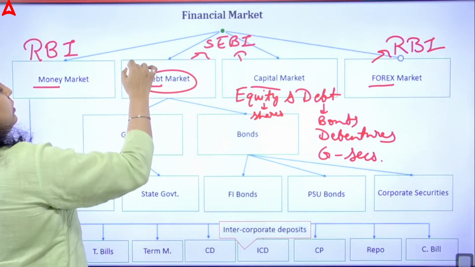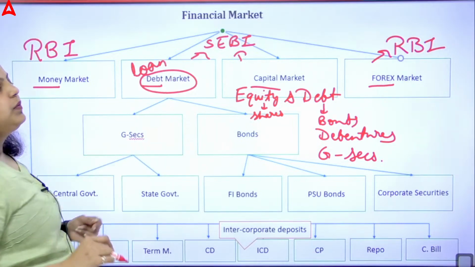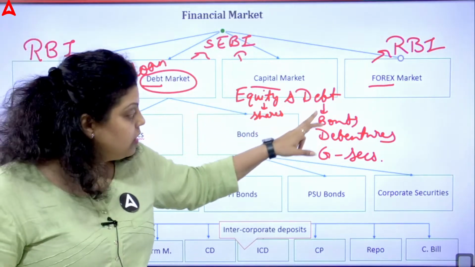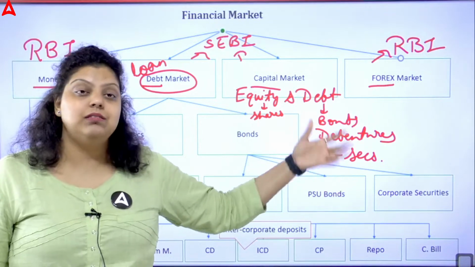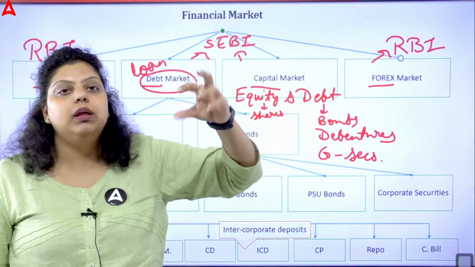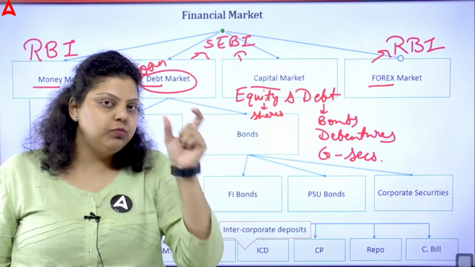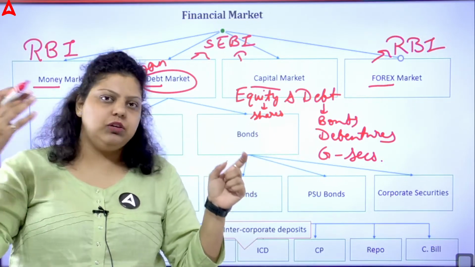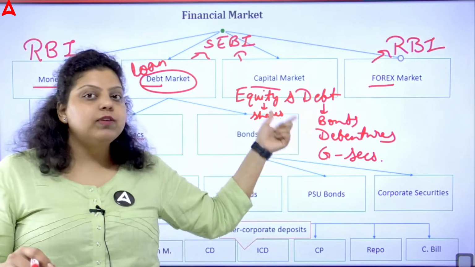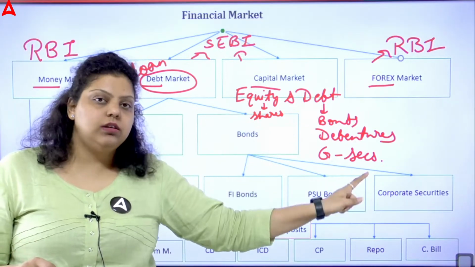Now, why is it known as the debt market? Debt means loan. And in this type of securities, like bonds or debentures or government securities, it means you are taking a loan from the public for a certain period, that is known as the maturity period: 1 year, 2 years, 3 years, 5 years, whatever the time. And after that, you will give them the prefixed interest rate.